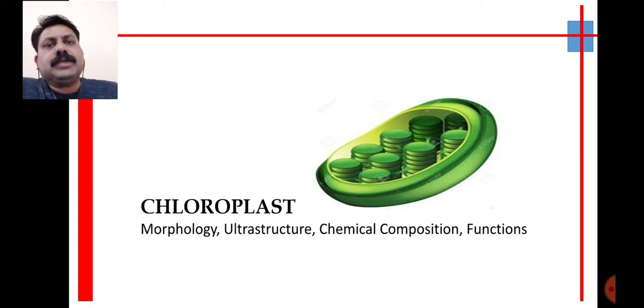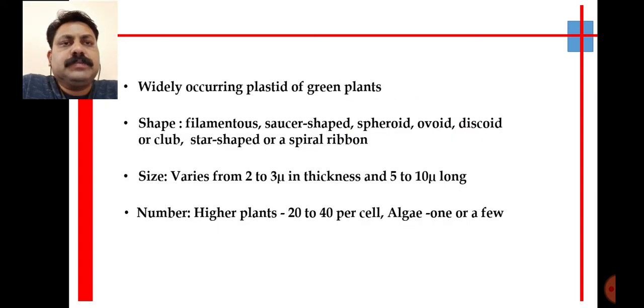So these chloroplasts are green colored plastids. These plastids widely occur in green plants. The shape of the chloroplast is different depending on the plant species as well as the algal species. They are filamentous, saucer shaped, spheroid, ovoid, discoid, star shaped, or ribbon shaped. The size of chloroplast also varies depending on the species, and it varies from 2 to 3 mu in thickness and 5 to 10 mu long.